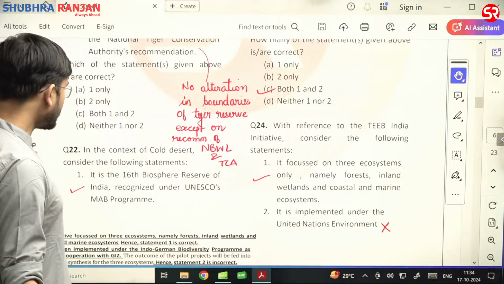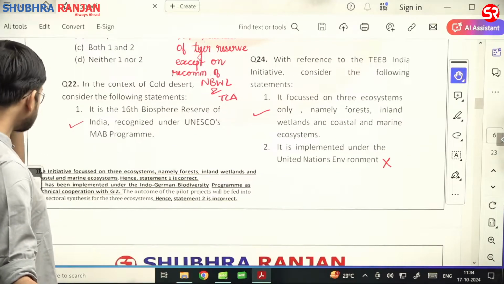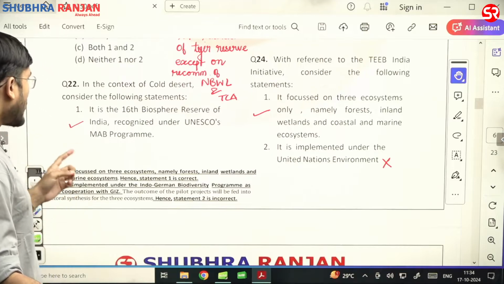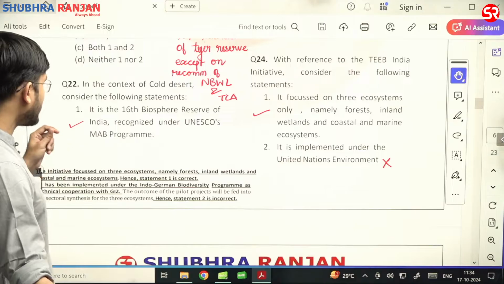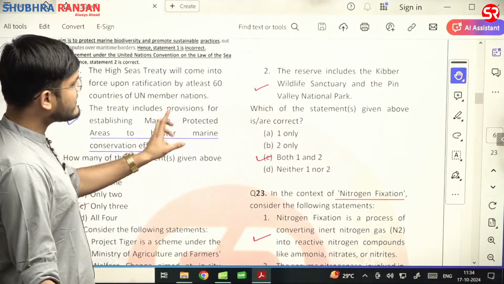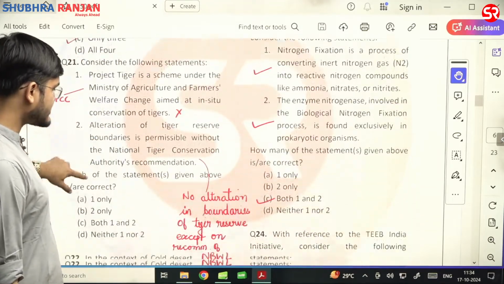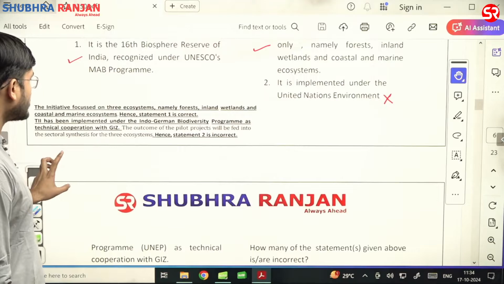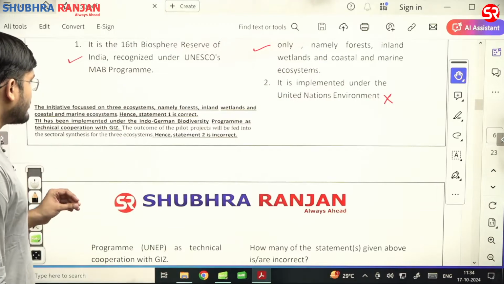Now with respect to question number 22, in the context of cold desert, consider the following statement. It is 60th biodiversity reserve of the India recognized under the UNESCO MAB program. Yes, first statement is correct. Now second statement, let us see. The reserve include Kibber Wildlife Sanctuary and the Pin Valley National Park. Yes, both the statements are correct.